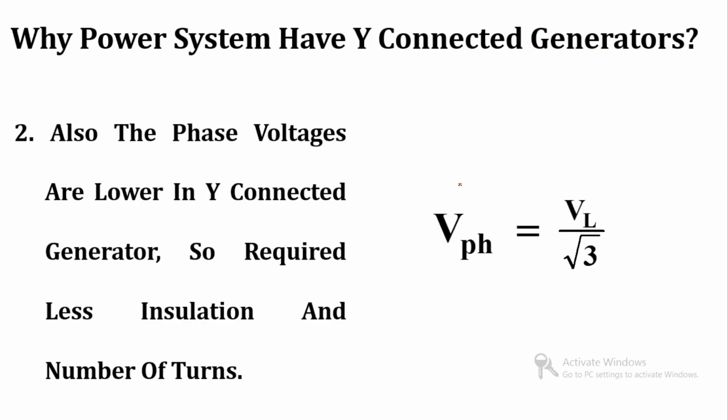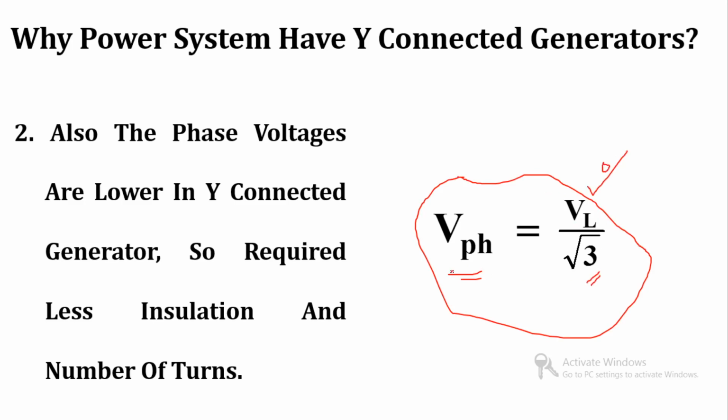Now the second reason is that in a star connection, the phase voltage is equal to the line voltage divided by root 3. So we can say that phase voltages are lower in a star connection. Clear? If generators are connected in delta, then the phase voltage is always equal to the line voltage.